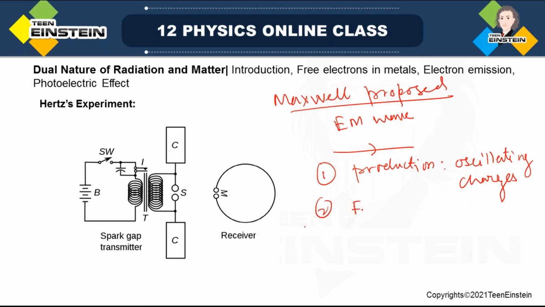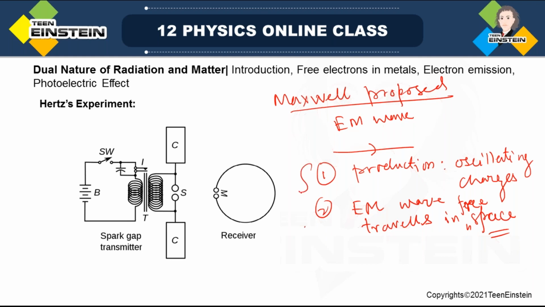Another basic point was that EM waves travel in free space. Light, as we have seen, travels in free space and doesn't require any medium. That is what I mean by free space.